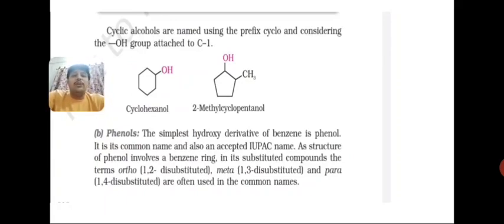I already told you that in class 12 the easiest part is that whenever we discuss the naming part, we just discuss that particular given heading topic. Like alcohol, so we discuss alcohol only. Phenol, then we discuss the compounds of phenol only. So this is the easiest part in the case of naming.